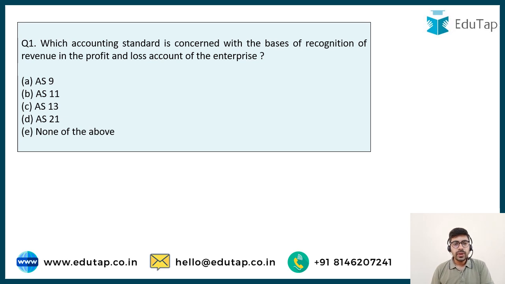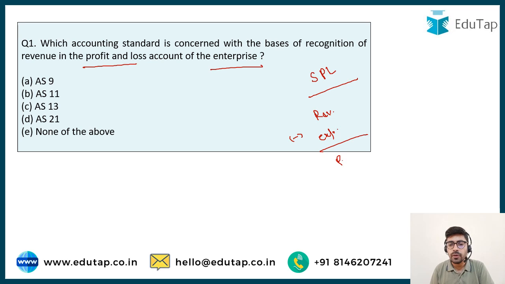So let's start our discussion with the first question. Which accounting standard is concerned with the basis of recognition of revenue in the profit and loss account of the enterprise? Now we are all aware that the statement of profit or loss, or the profit or loss account, is going to tell us about the revenue and the expenses, and ultimately how much profit or loss the entity has made during the year.